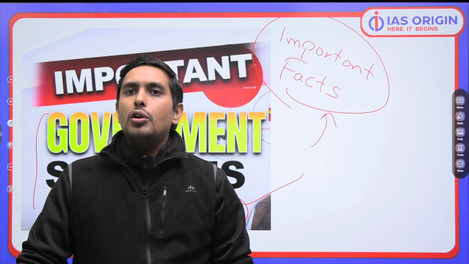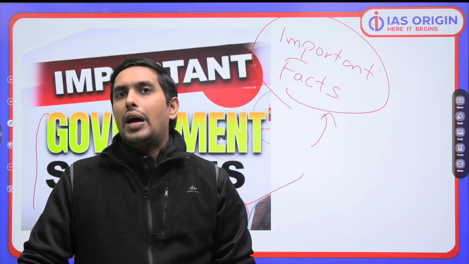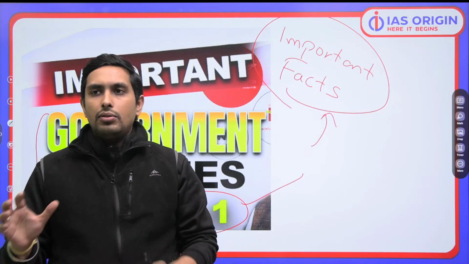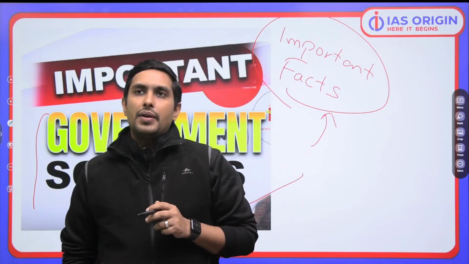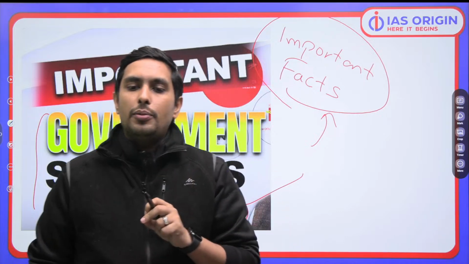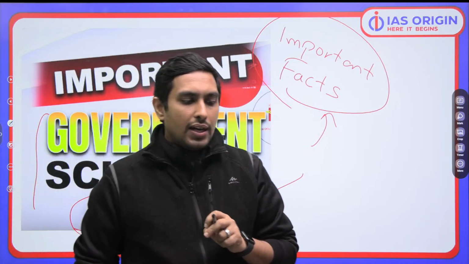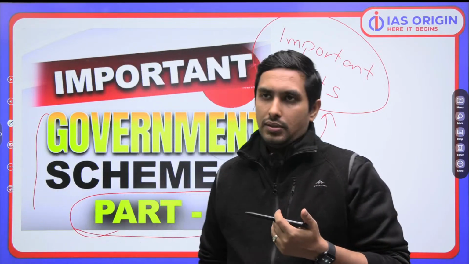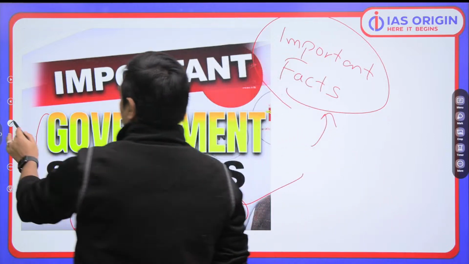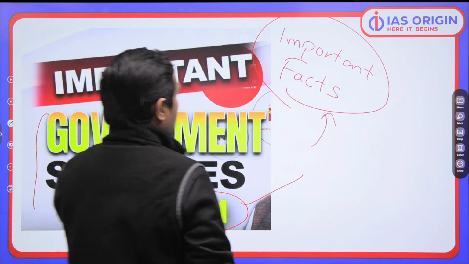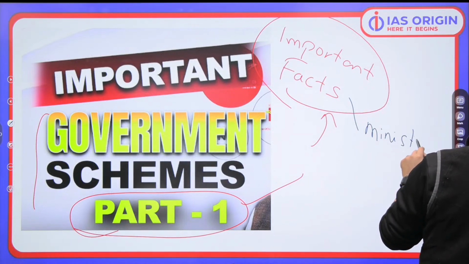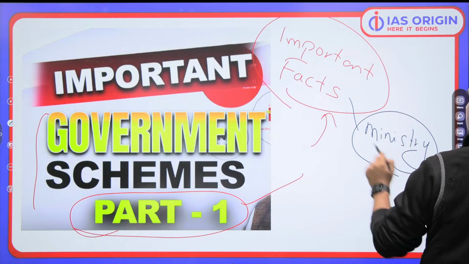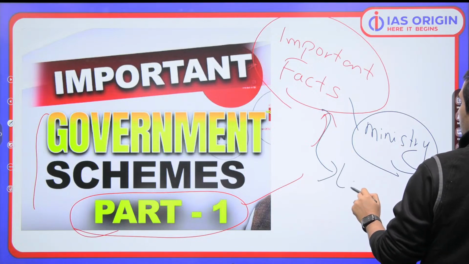Whenever we are talking about the government schemes, you have to know that we need to have a decent idea about this, first of all. Secondly, you need to be very careful that you are not skipping anything important. For example, for any government scheme, you have to have an idea about which ministry is implementing that scheme. Secondly, you should also have an idea about the launch.